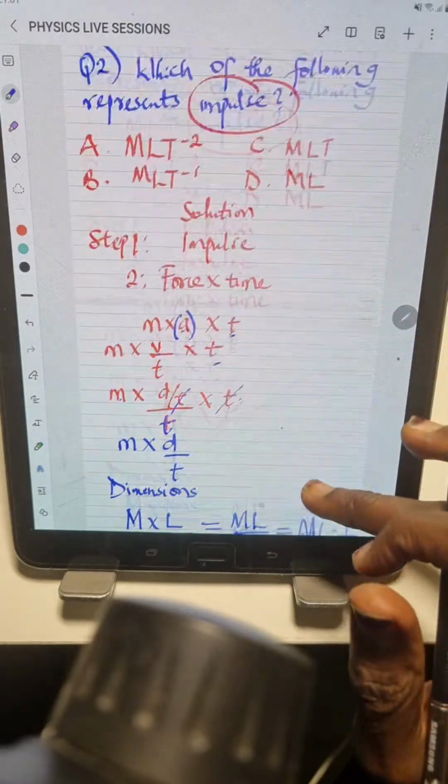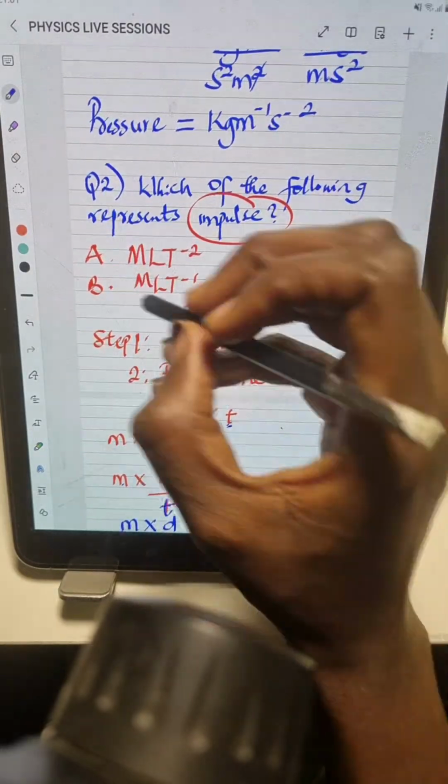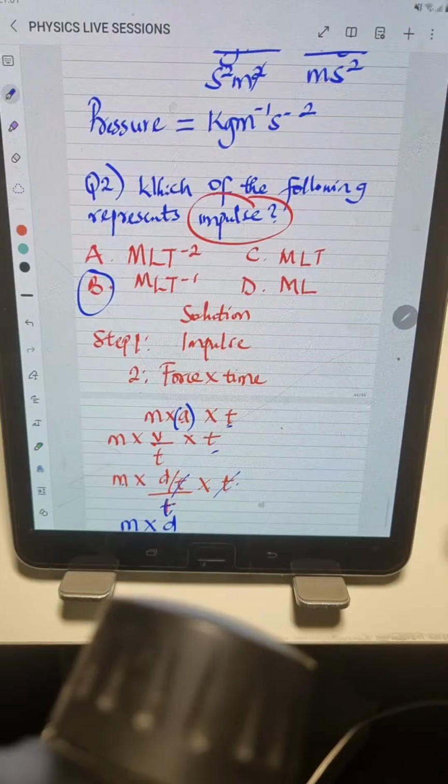All right. So this is an objective question. The final correct answer is option B. It's so easy, just as easy as that.